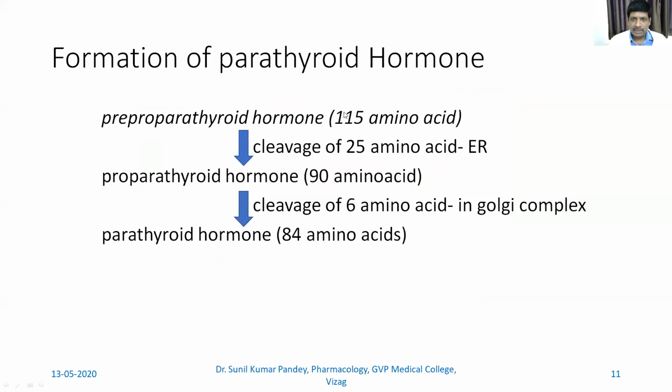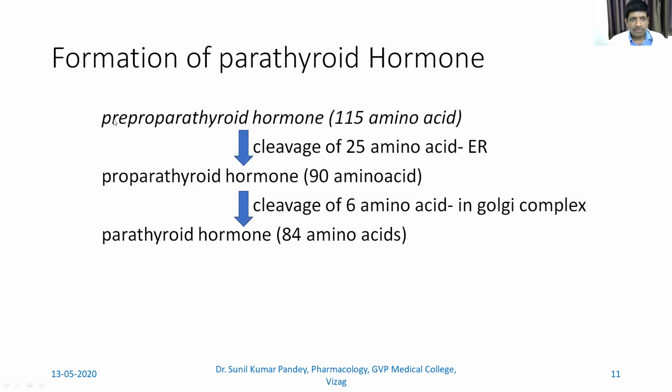From this, there is cleavage of 25 amino acids in the endoplasmic reticulum that converts it to proparathyroid hormone, which contains 90 amino acids. Now again, there is a cleavage of 6 amino acids in the Golgi complex, and then it results in the parathyroid hormone, which ultimately contains 84 amino acids.